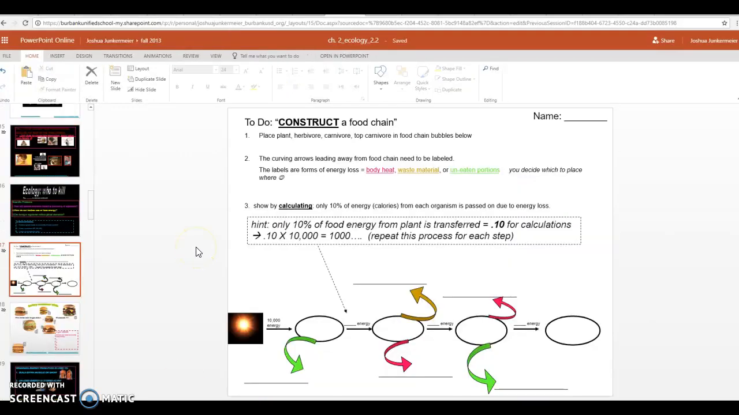All right, this is slide 17. Slide 17 is a worksheet we'll be doing in class, don't worry.